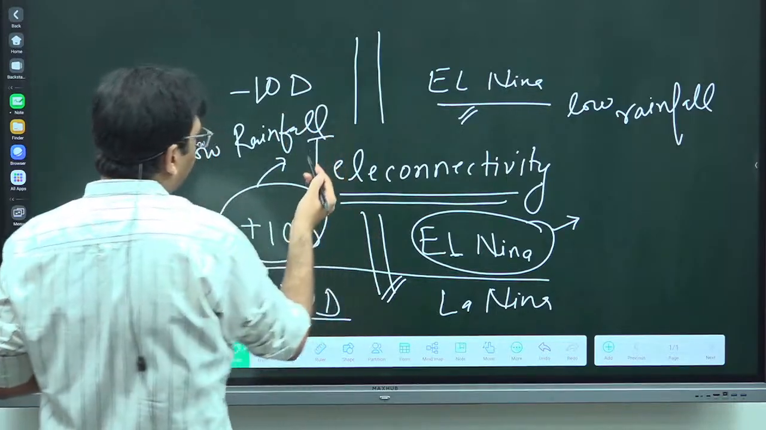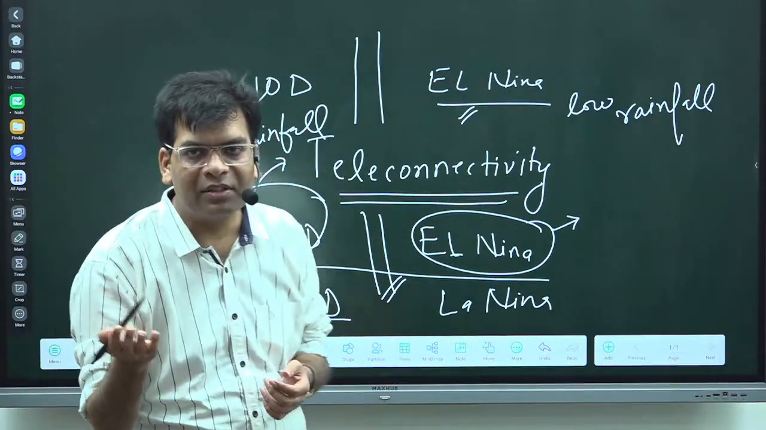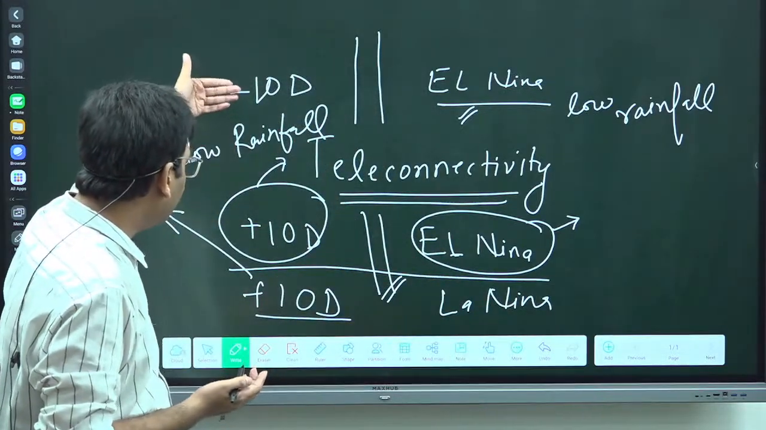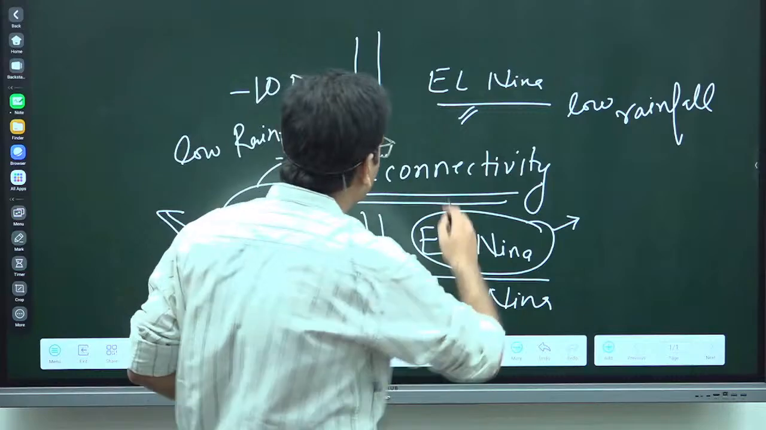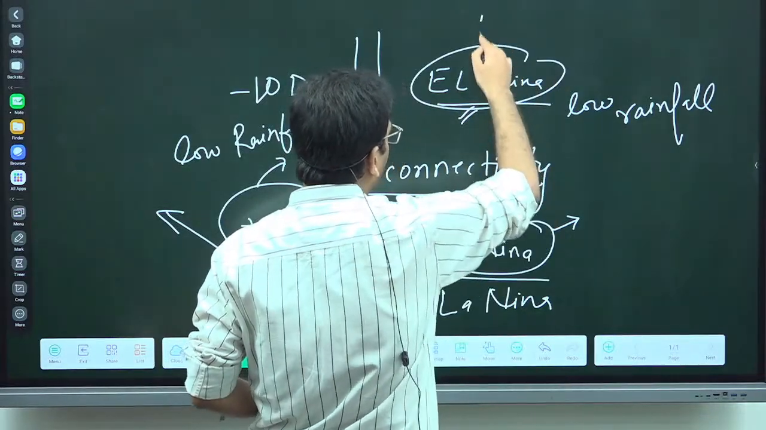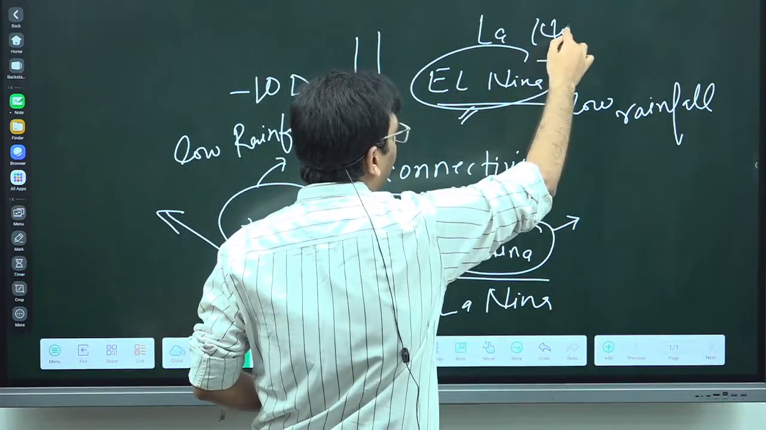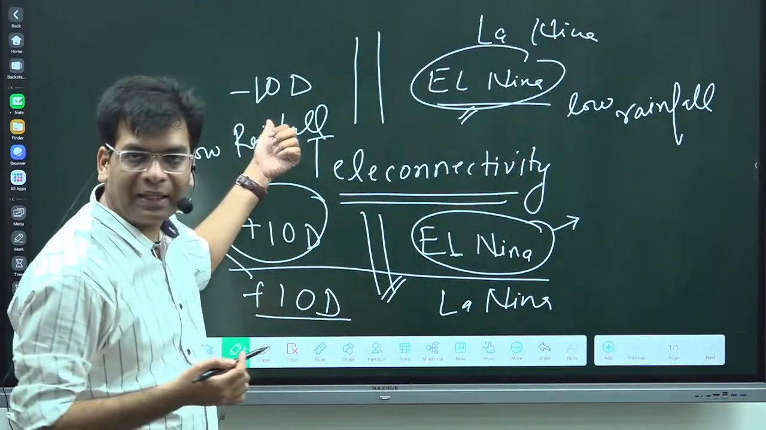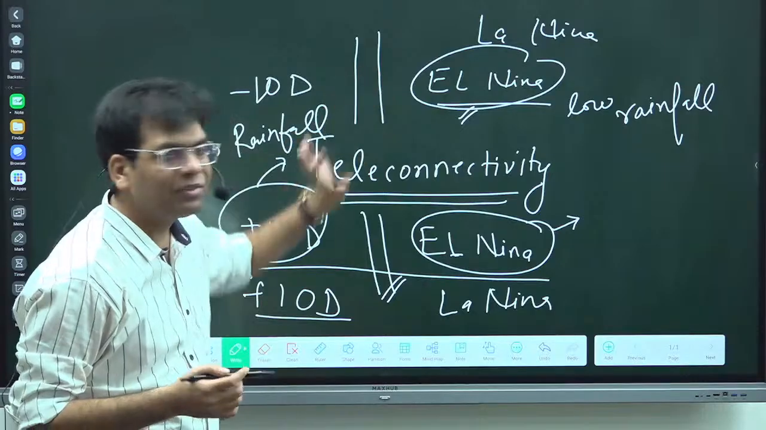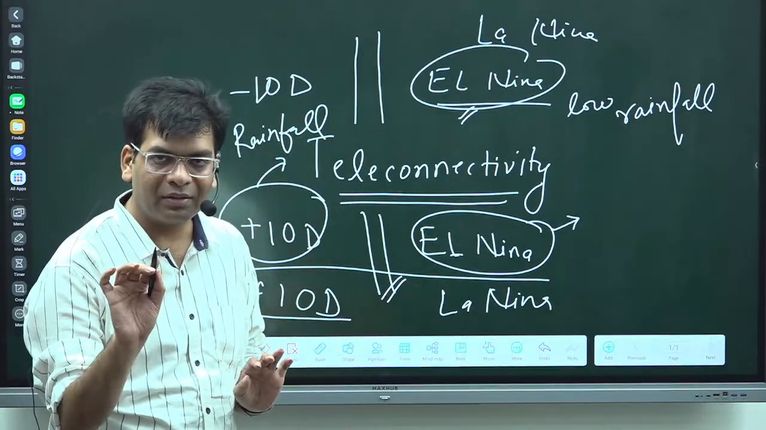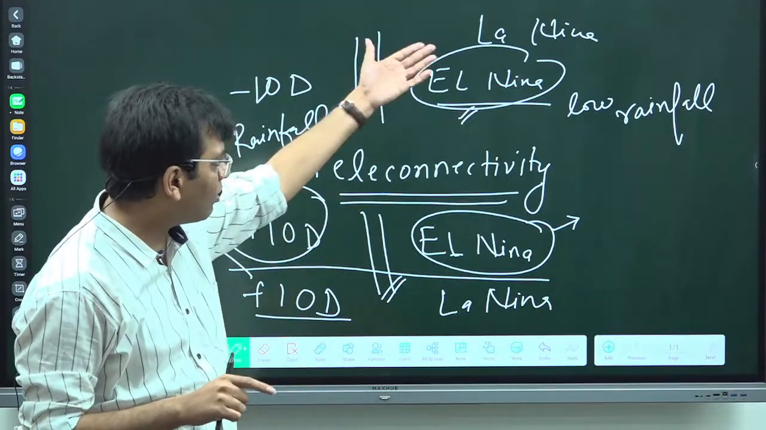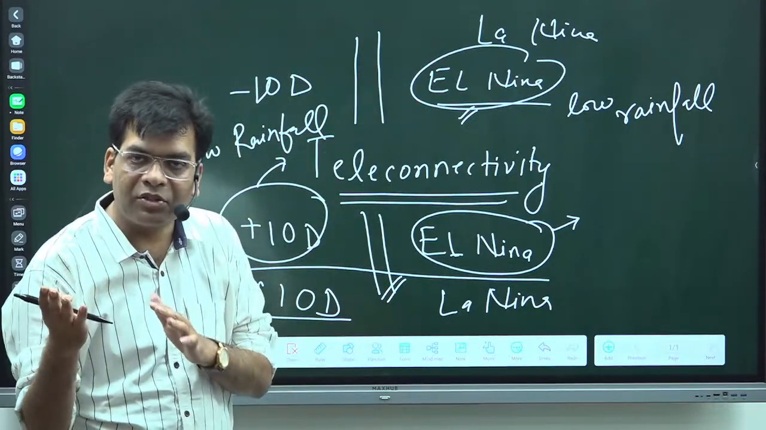So the condition will be what? Drought condition, low rainfall in both conditions. What will happen if there is a negative IOD and La Nina? If the situation is reversed and it is La Nina, it will be positive, more rainfall, and here less rainfall, and this will balance each other. Is it clear? UPSC asks many questions based on El Nino, La Nina, and ENSO.